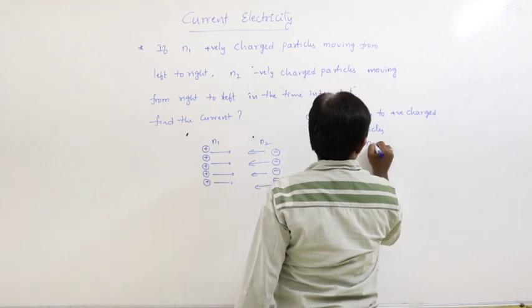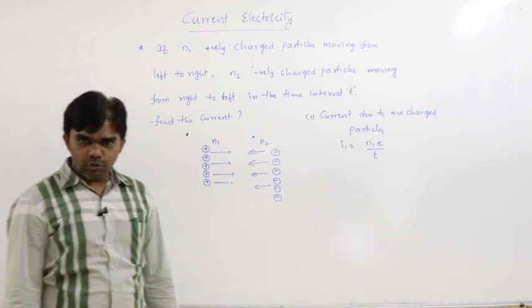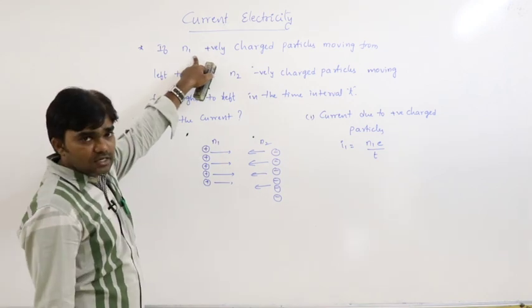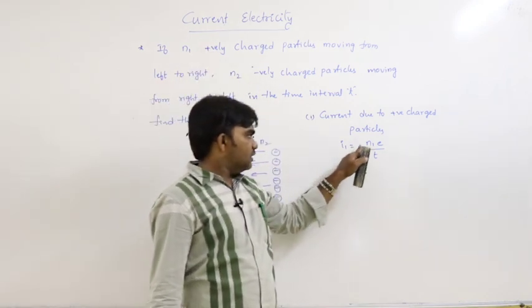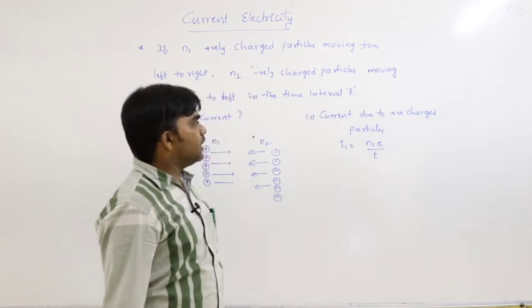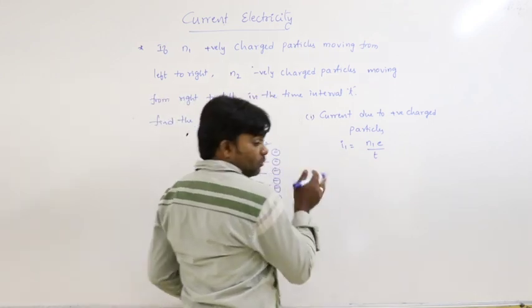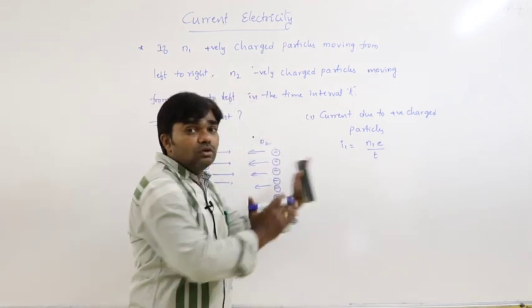I1 is equal to N1 e by t, since I is equal to Q by t. How many charged particles here? N1. That's why I1 is equal to N1 e by t. So that is the current due to the positively charged particles, in the direction left to right.